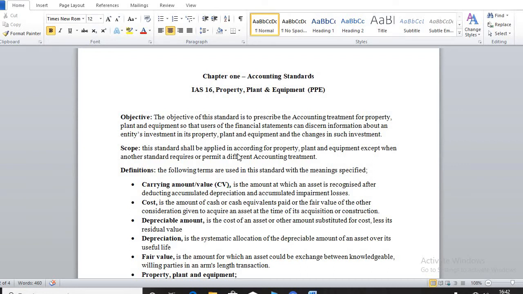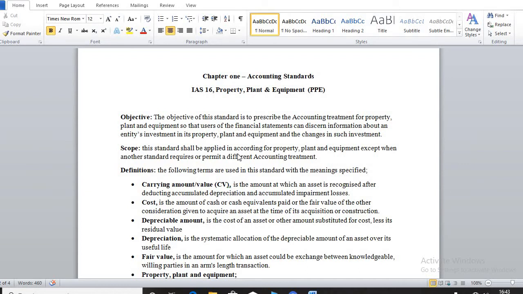Because we have so many accounting standards, you can talk of IAS 40, which has to do with investment property. So we have different accounting standards, and if a different accounting standard prescribes a different way of dealing with a PPE in that aspect, then IAS 16 will cease to apply from that moment.